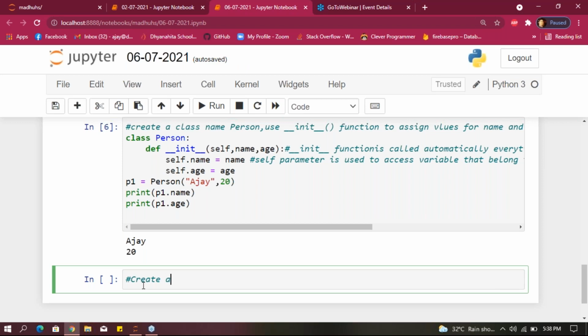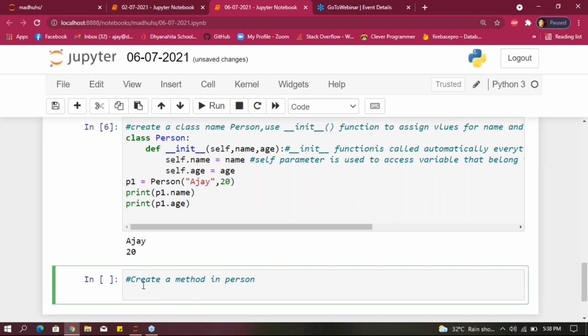Create a method in the Person class. You have to create a method, guys. How can we do that? First, what is our class name? Person. I'm giving the class name Person, and using an initial function.